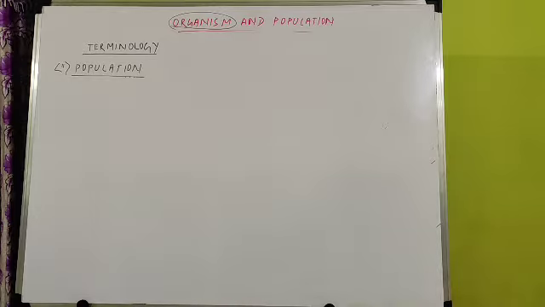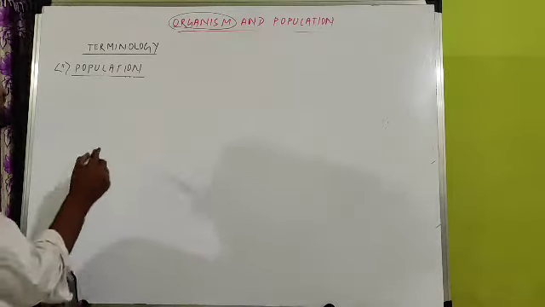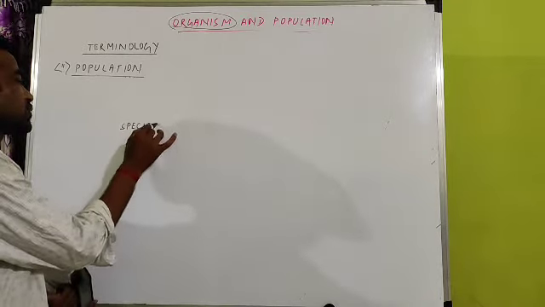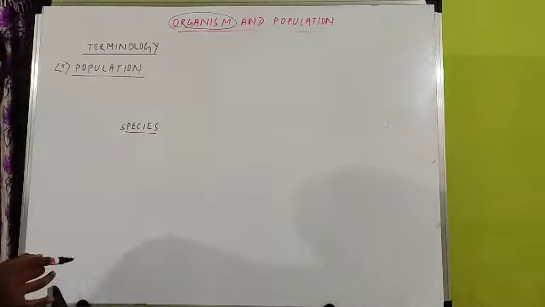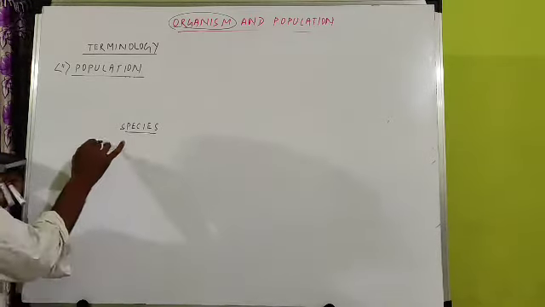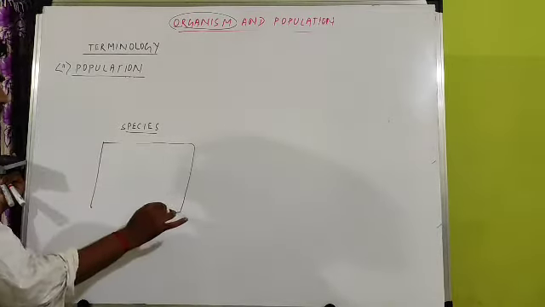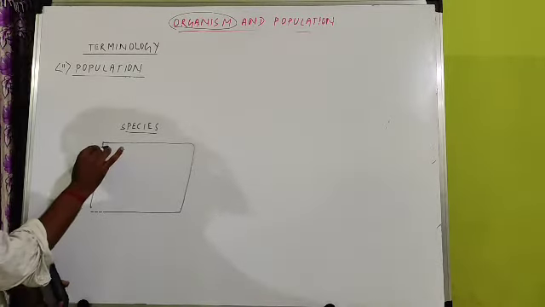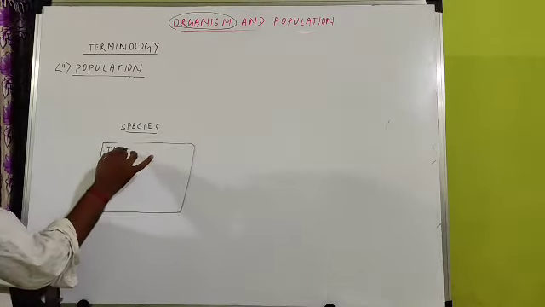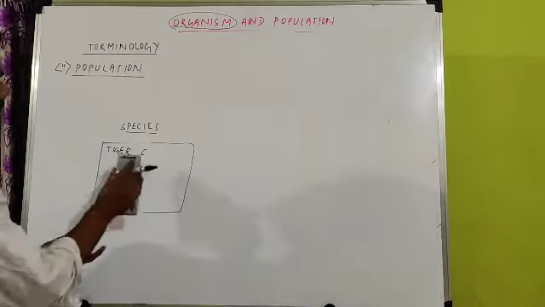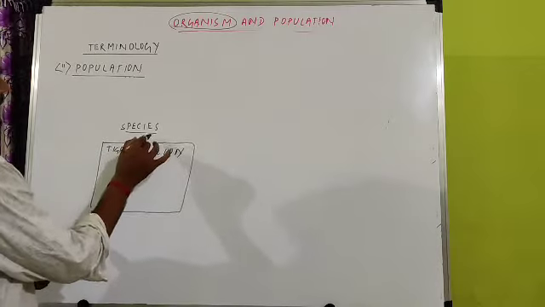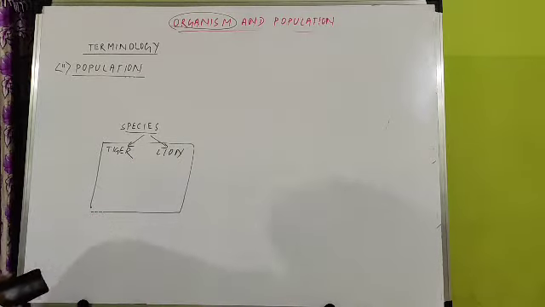But what is actually this population? We will take one example. Now take a species. Already you have discussed. What is a species? Each different kind of living organism is a species. If you enter into a forest, you find different animal species. For example, you can take a tiger. You can take lion. Let there be two species. One species is tiger, another species is lion.